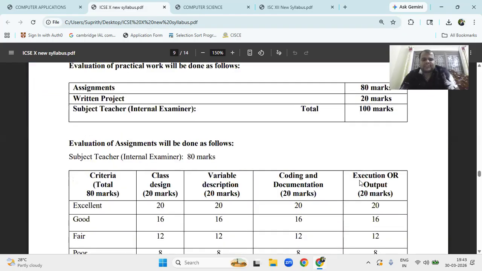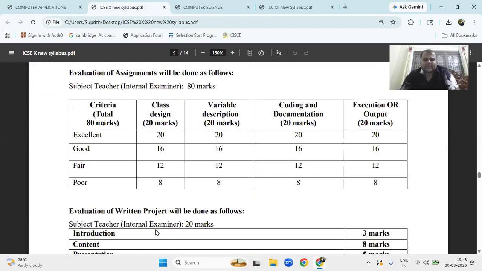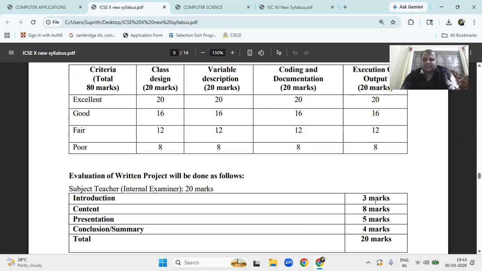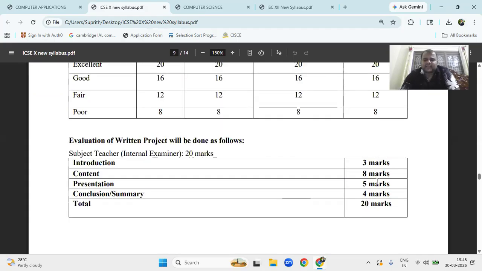Evaluation is the same as this one, and evaluation of the project: Introduction 3 marks, content 8 marks, presentation 5 marks, and conclusion and summary 4 marks, total 20 marks. It is in the 9th.